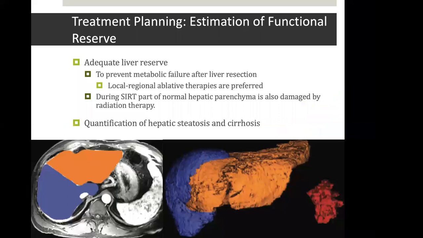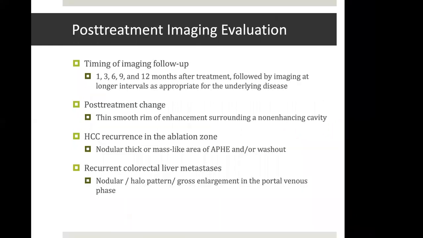Also, imaging helps to estimate the functional liver reserve, FLR. Adequate liver reserve is very essential to prevent metabolic failure after liver resection. And also, if we are doing TARE, then even a part of normal hepatic parenchyma is affected by the radioembolization. So we need to have a good hepatic reserve for that. Also, imaging gives a quantification of steatosis and cirrhosis. So those features also have to be taken into consideration to determine the liver reserve.